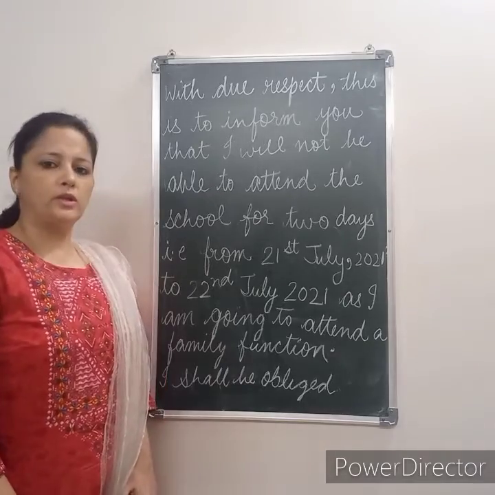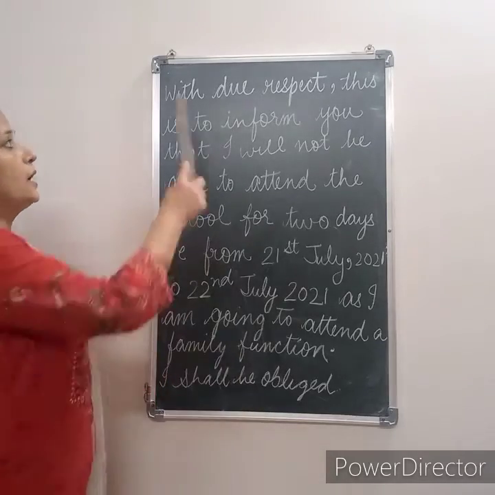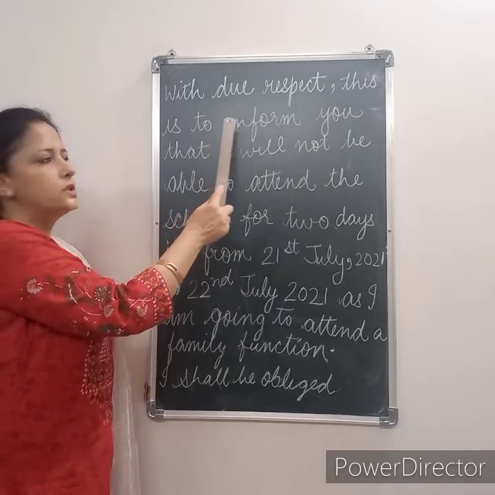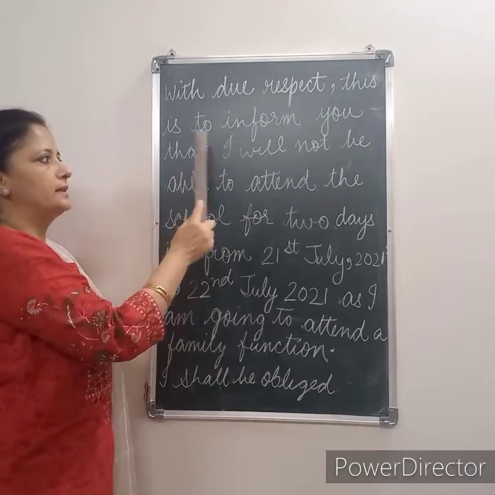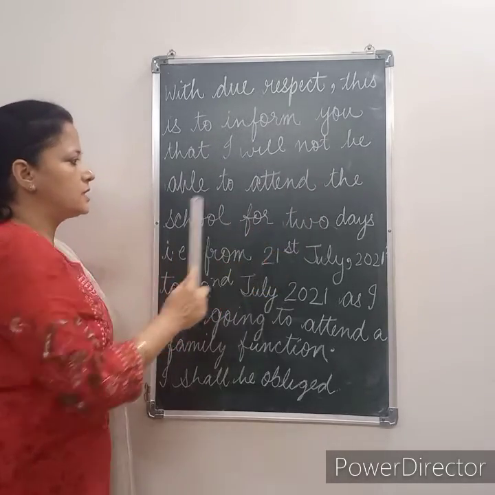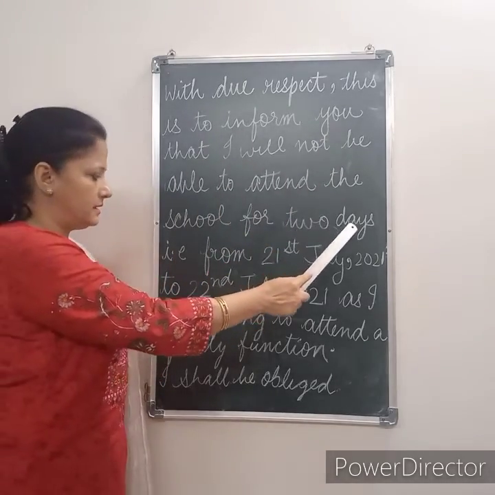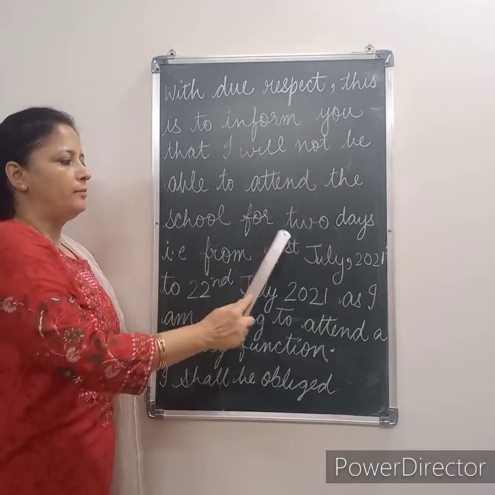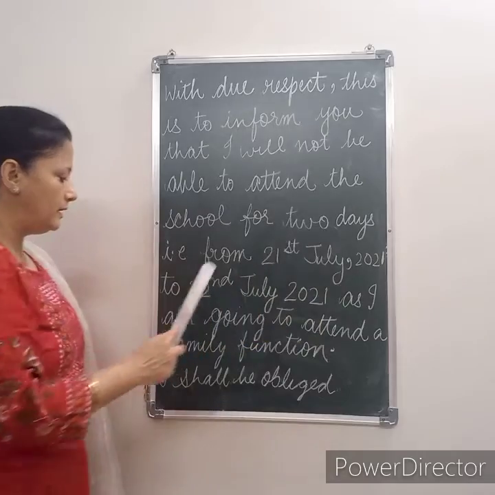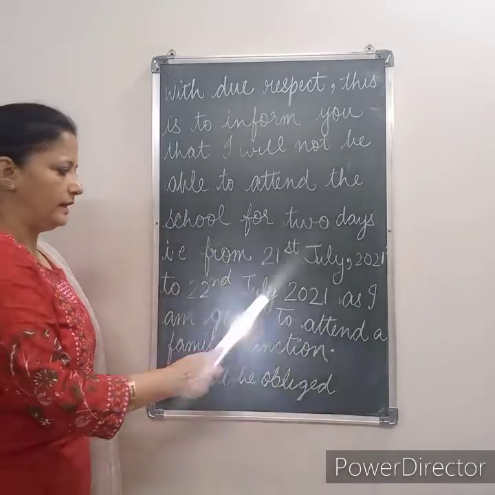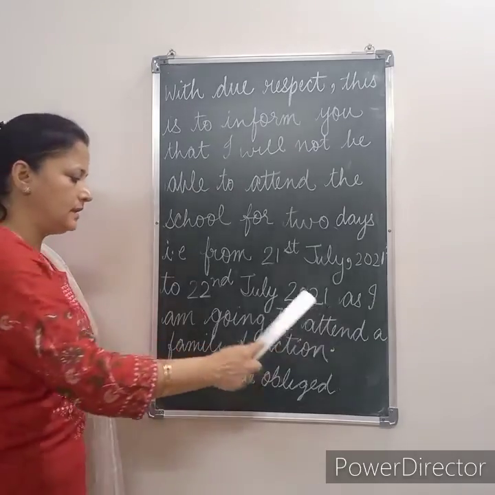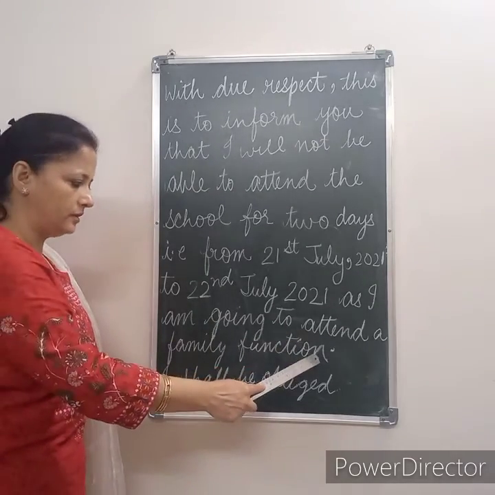Next comes the body of the letter, which begins with: with due respect, this is to inform you that I will not be able to attend the school for 2 days, i.e. from 21st July 2021 to 22nd July 2021, as I am going to attend a family function.